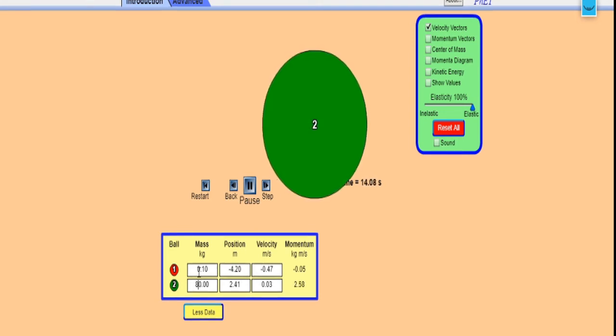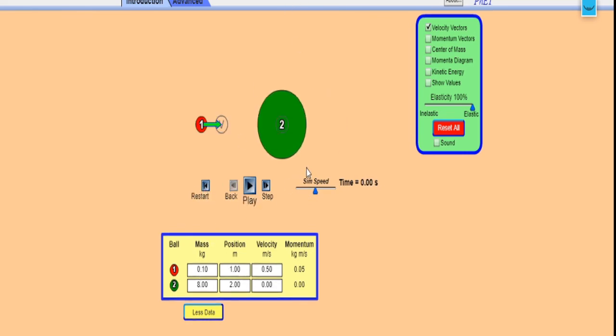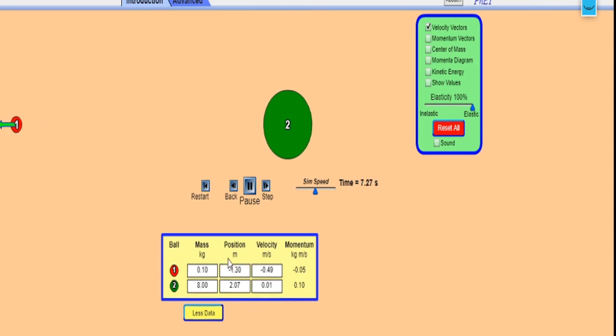So we can increase the mass to a higher value. Let us suppose 8 kgs we have shown. Restart. We will restart the simulation. Now the same first case, but increase the mass of the second body. Now we will show the simulation. After bombarding, you might have observed that the second body, the heavier body, has not moved, so it remained in rest position only. The first body retraced its path with almost the same velocity. So this is how we can show the second limiting case.